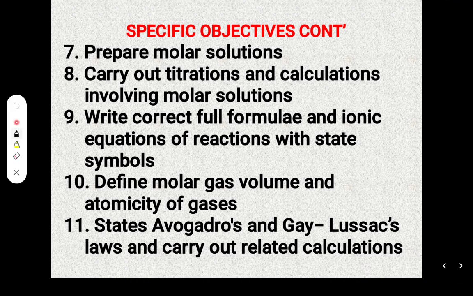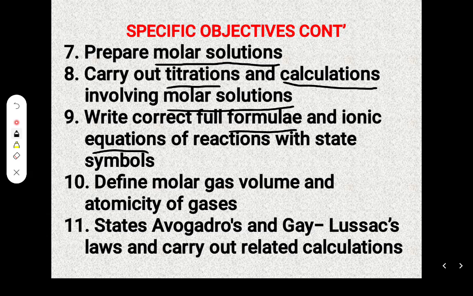More objectives. You should be able to prepare molar solutions. You should be able to carry out titrations and calculations involving molar solutions. You should be able to write correct full formula and ionic equations of reactions with state symbols.